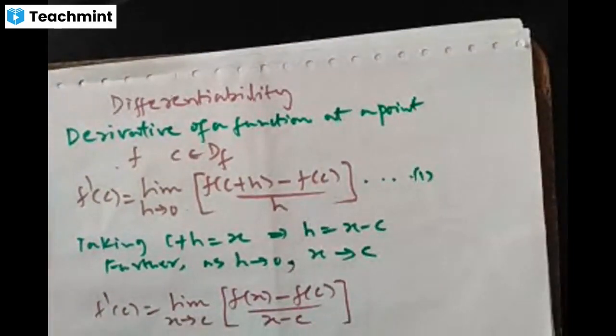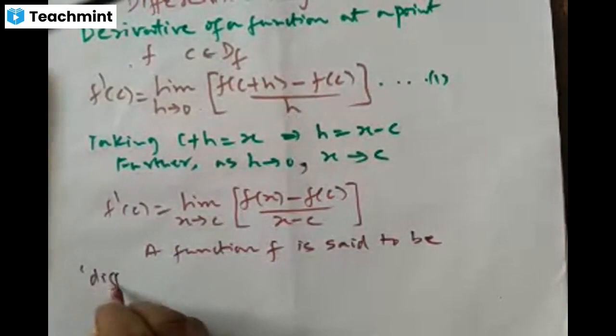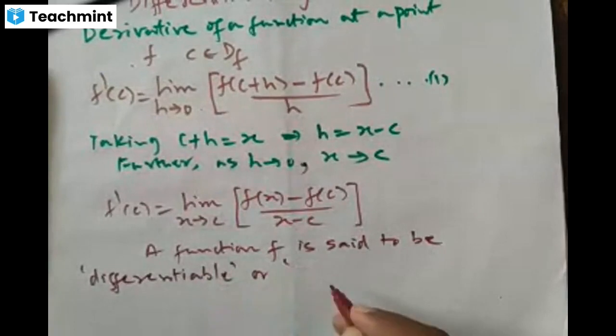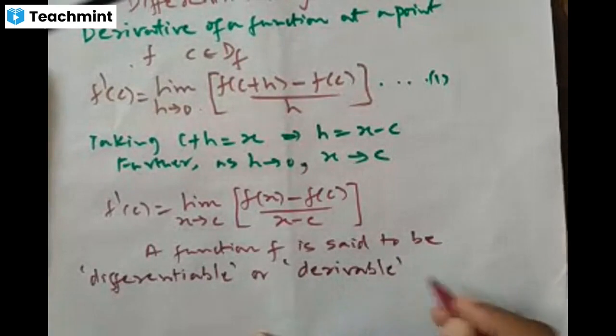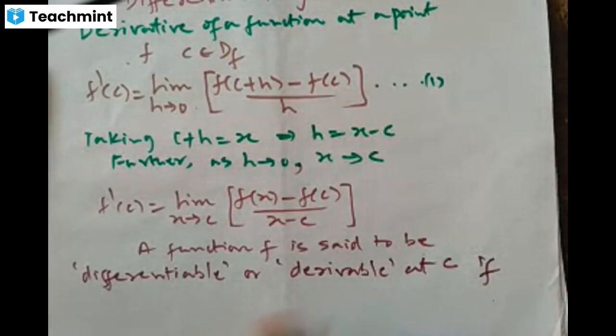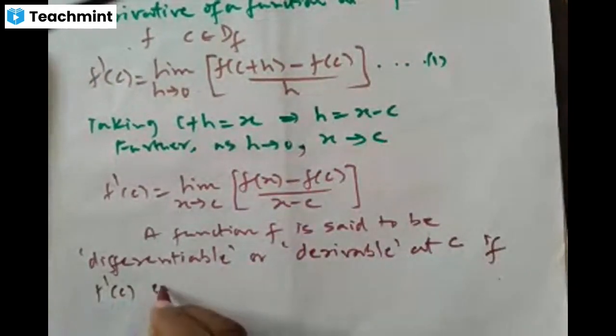Next, a function f is said to be differentiable, or it's also called derivable, at the point c if f dash of c exists.